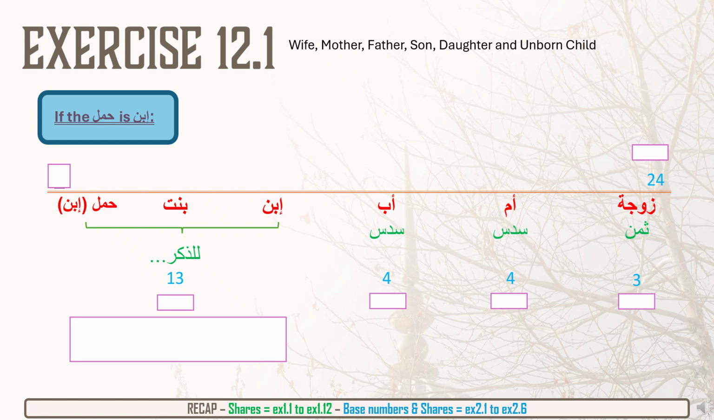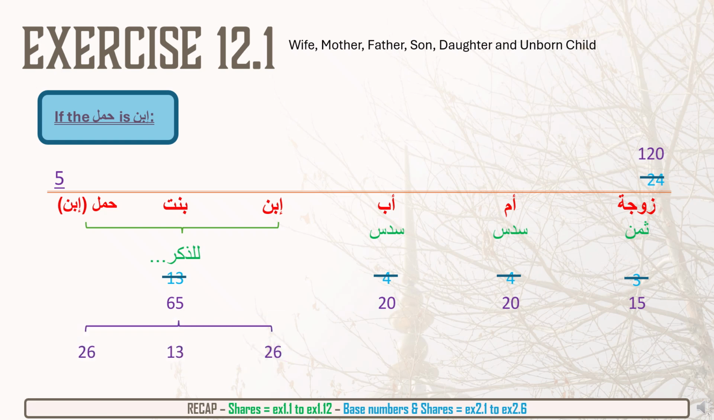How can we make 13 into 65? Well, we need a multiplier of 5. So we multiply the base number, 24 times 5 will become 120. The wife's 3 shares times 5 will become 15. The mother's 4 shares times 5 will become 20. Same for the father. And the children's 13 shares will become 65. Now that can be divided by 5. So the daughter will get 13 and the sons will get 26.